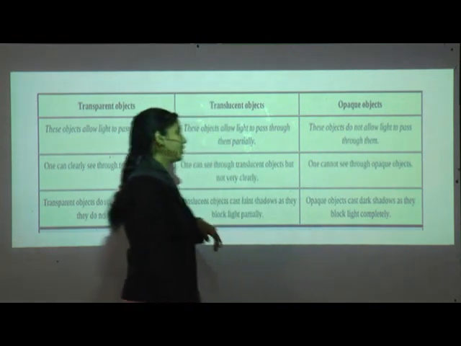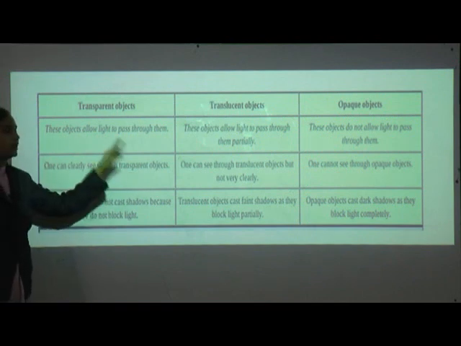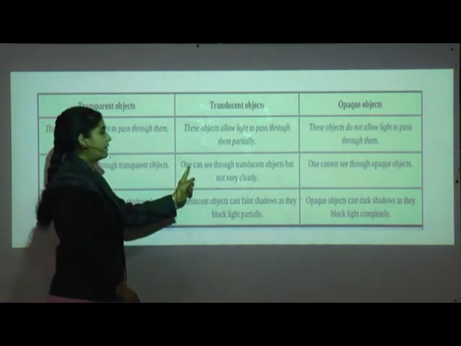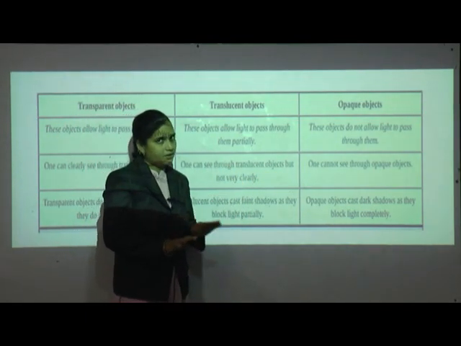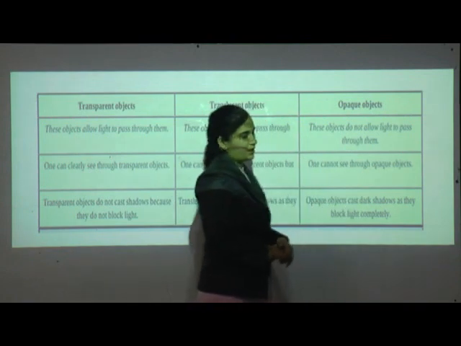This is the first point. Then second point, one can clearly see through transparent objects, not translucent. One can see through translucent objects but not very clearly. Here one cannot see through opaque objects.